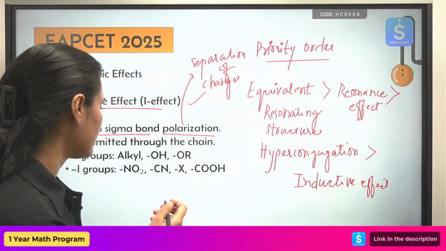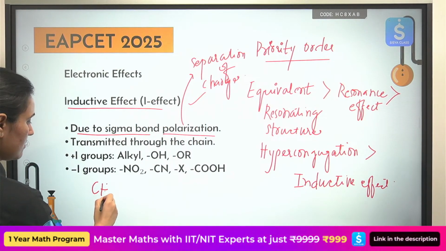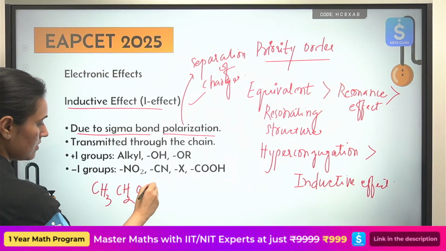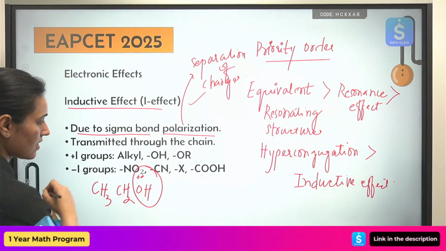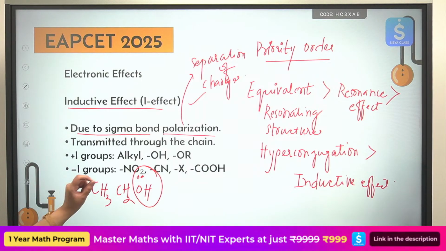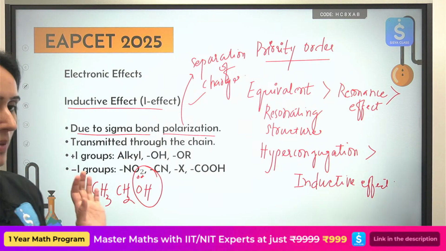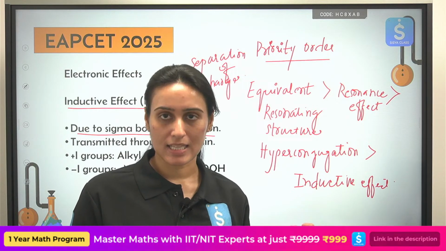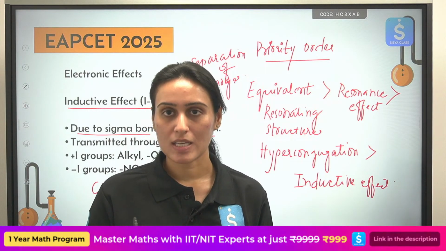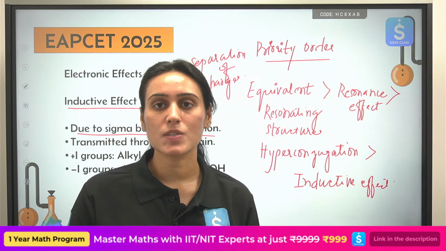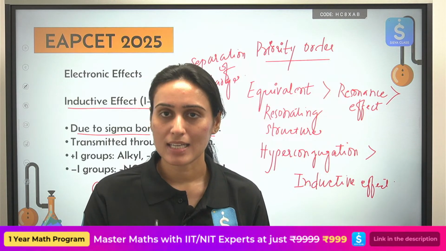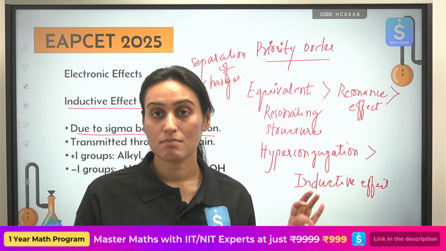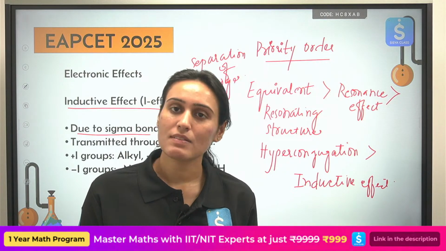For example, you have this compound. See, we have written the examples also. See them now. Okay, so this is your plus I group. It will give the electron density towards the alkyl chain. So if it is giving the electron density towards the alkyl chain, in that case, your alkyl chain will develop the delta minus charge, and the OH group itself will have the delta positive charge.